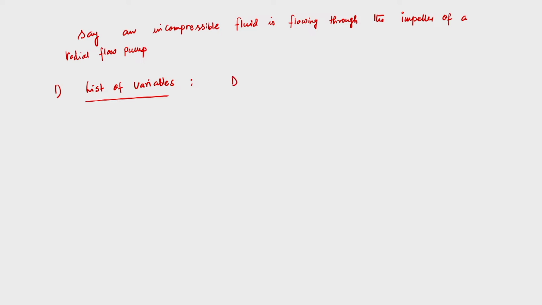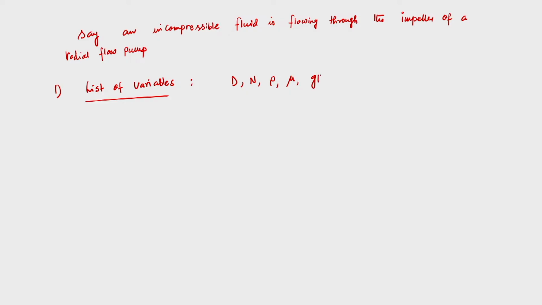One is D, that is impeller diameter, then the speed of the pump, N. We have discussed an incompressible fluid, so density of the fluid is rho, viscosity is mu. Then, instead of considering H as a separate variable, because in most fluid machines the fluid is flowing through a closed conduit, not an open surface flow, we can club together g and H, so we can consider gH.